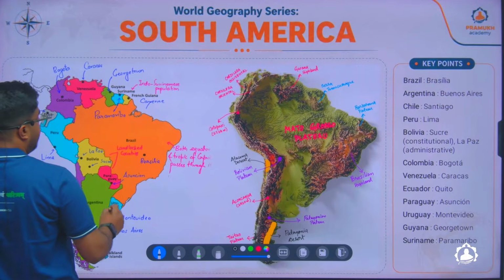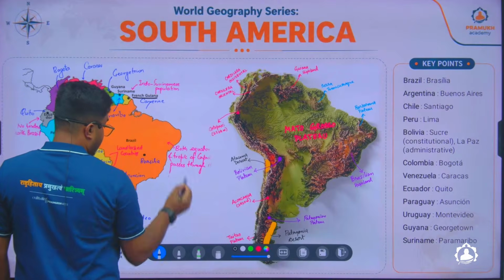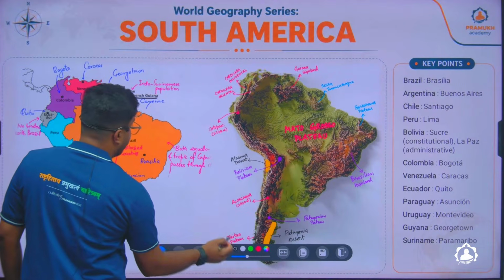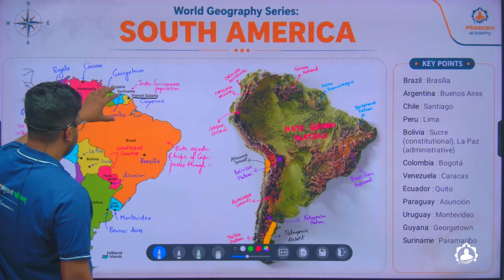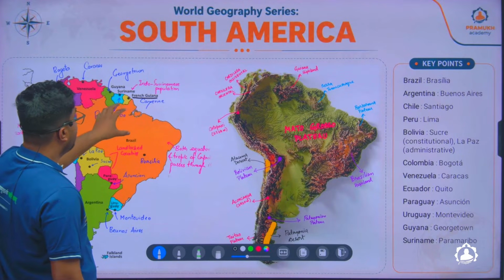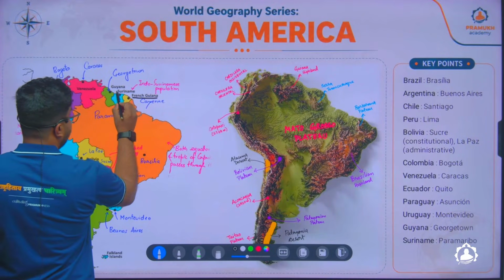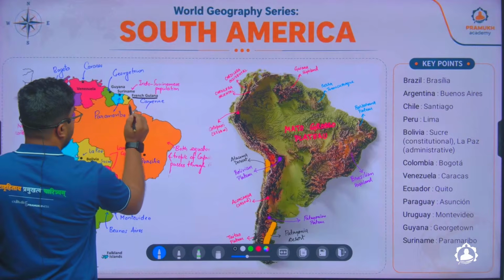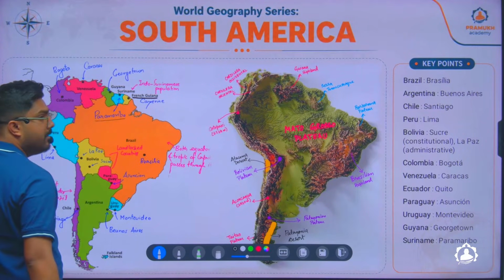the first country in South America is French Guiana, and the capital of French Guiana is Cayenne. This is, you can say, the smallest country of South America. Next to French Guiana, you will find the country called Suriname, and the capital of Suriname is Paramaribo.